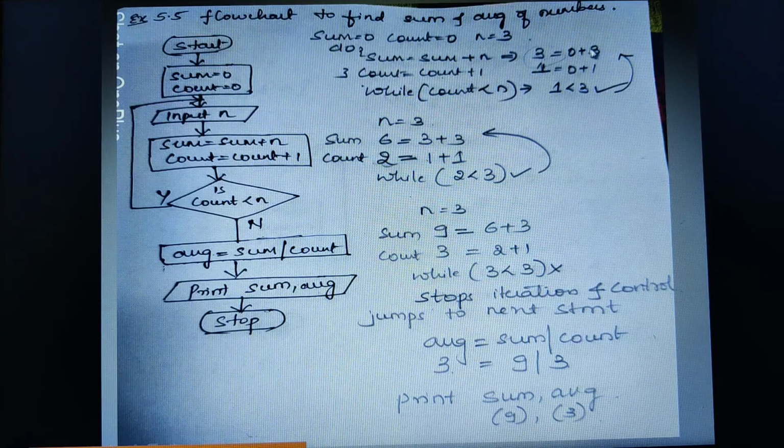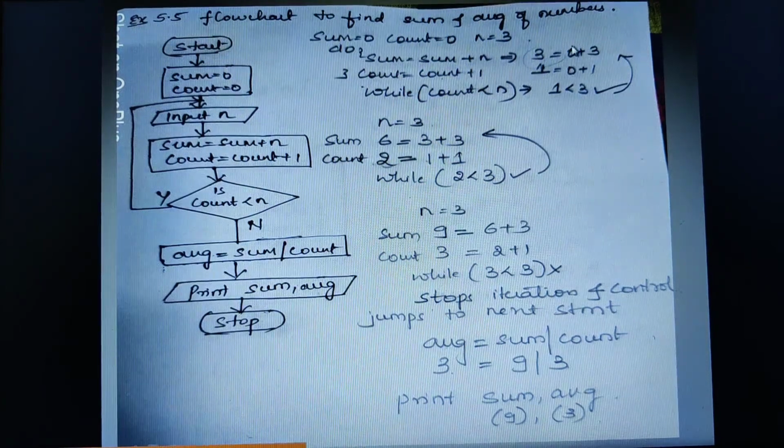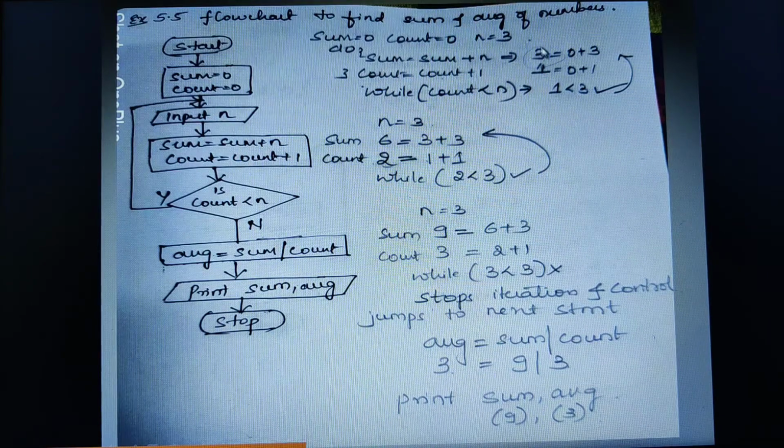Now here I have substituted the values. Initially the sum value is 0 plus 3. 3 will be stored in the sum, and after that I am going to increment the count value. The count value was initially 0 plus 1, and the new value I got this time is 1. Now what is my condition finally? While count should be less than n.